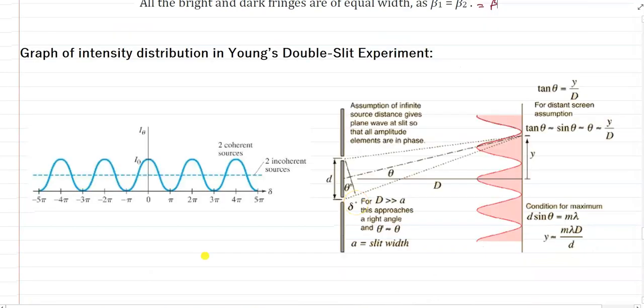Then the graphical intensity distribution of Young's double slit experiment. Here all the bright fringes and all the dark fringes have the same intensities. All bright fringes have the same intensity, and all dark fringes too, so we can draw the intensity distribution curve just like that. When the phase difference is pi, the intensity is 0; at 2 pi the intensity is maximum; at 3 pi the intensity is 0.